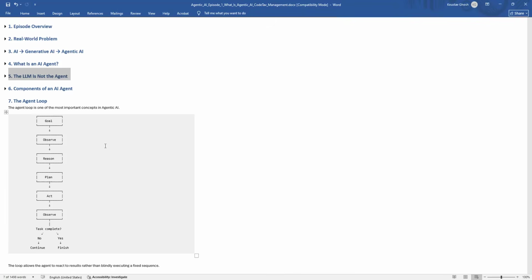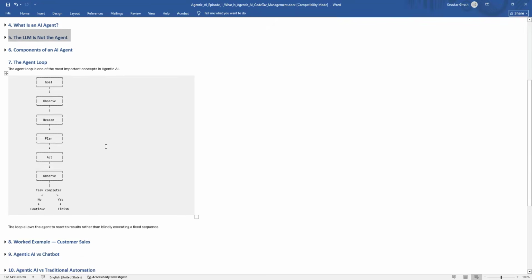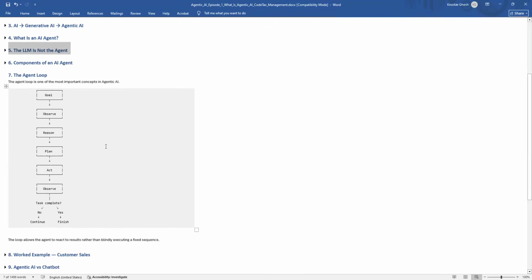For example, suppose we ask an agent to find information about a company. The agent will think, I need external information. So the action will be to search the web.